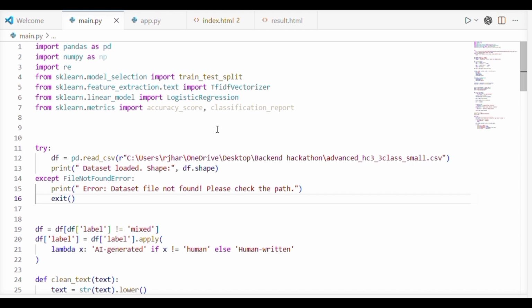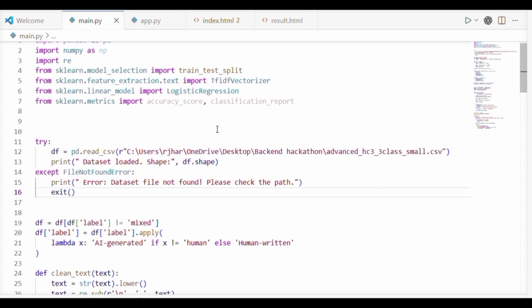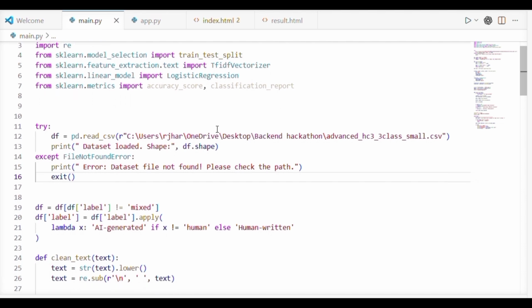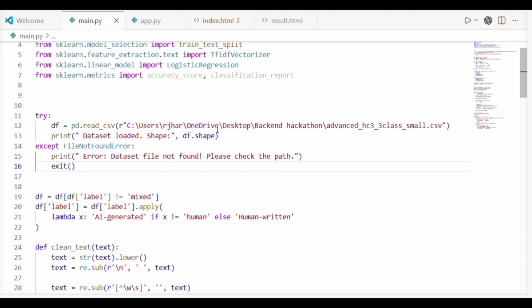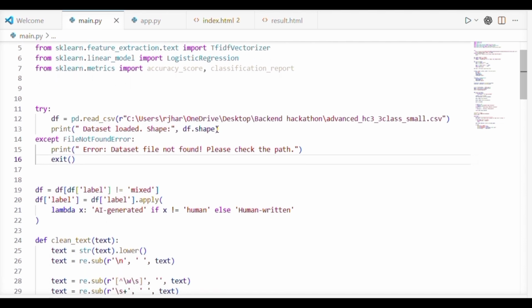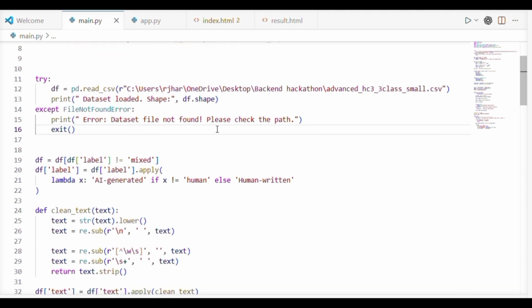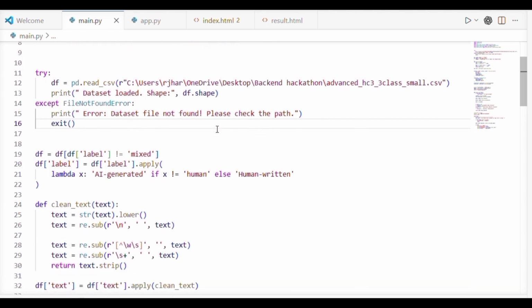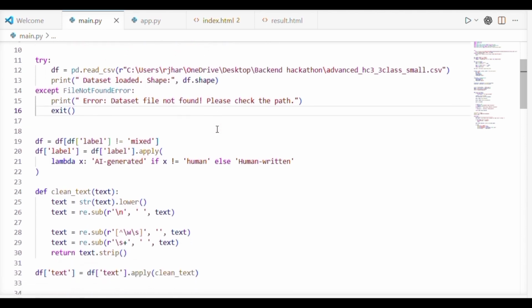Let's see how the system is built, starting with the backend where all the machine learning happens. First, we import required libraries like pandas and numpy for data handling and numerical operations, re for text processing using regular expressions, and scikit-learn for data processing, model training, and evaluation. Then we load the dataset from a local file to ensure that the system works completely offline. We extracted the dataset from Kaggle. We also handle errors if the file is not found.